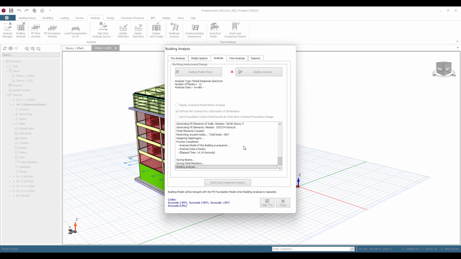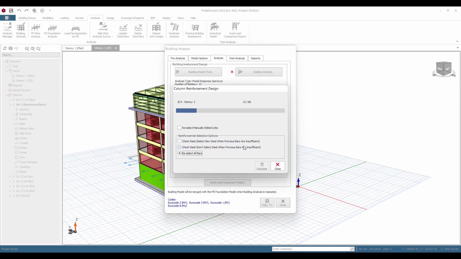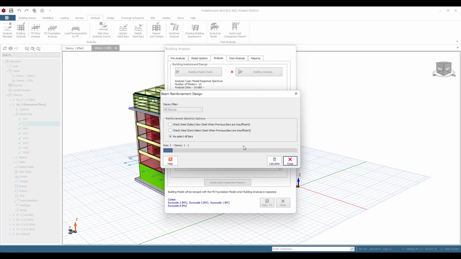So we've prepared the data. The analysis is finished. That just took 5 seconds, and we're now moving into the design. Now during the analysis process, it is doing a number of different checks. So it's checking for those irregularities that I was mentioning earlier. It's also checking for displacement. So if you've got significant displacements in maybe interstory drifts or in vertical deflections, they're also being automatically picked up here. And we're now also going through, obviously, and designing everything. So it's batch designing everything for the entire building.